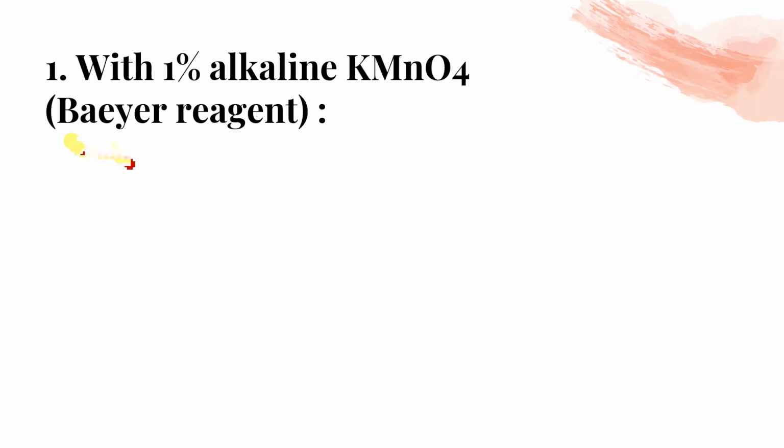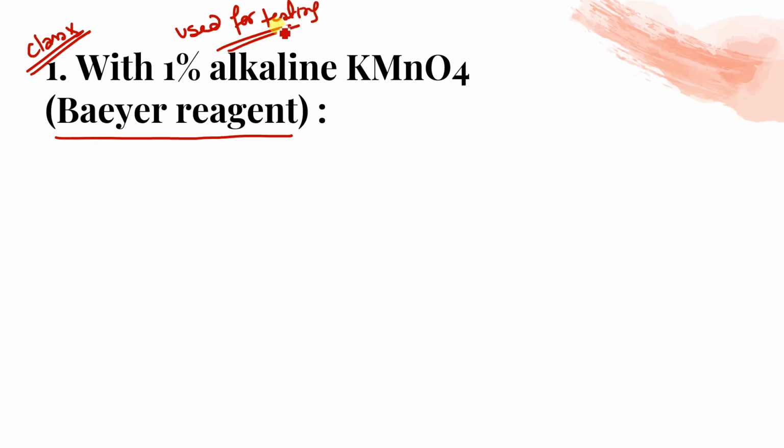Any doubt in this? Part B, that is oxidation, and it is again a very important reaction with 1% alkaline KMnO4, that is also called Baeyer's reagent, and you have done it in class 10th also. This is also used for testing. Okay? 1% alkaline KMnO4 or 1% cold alkaline KMnO4 can also be written.